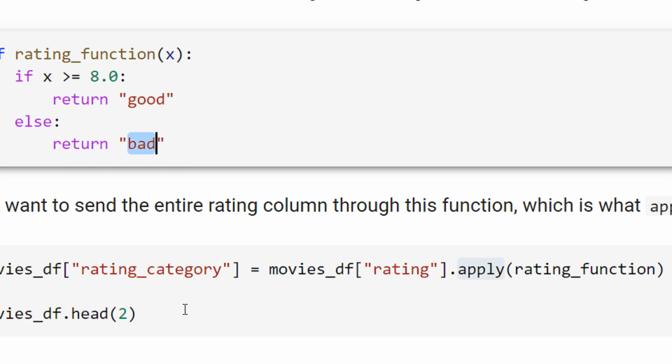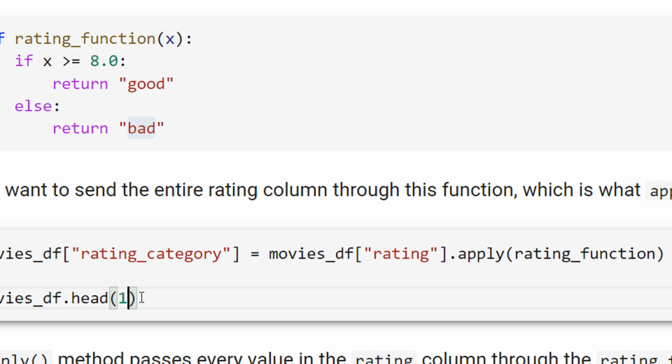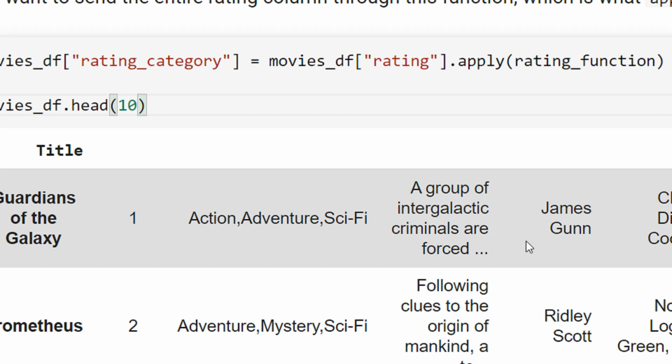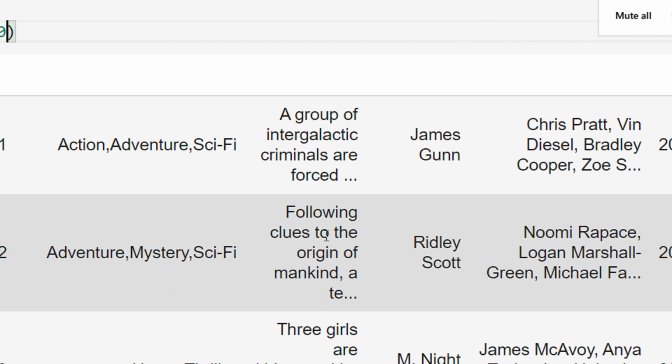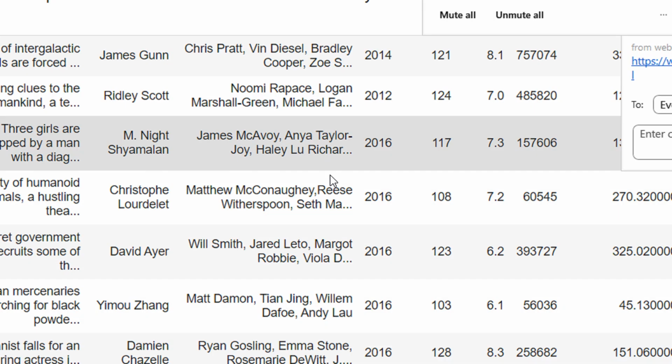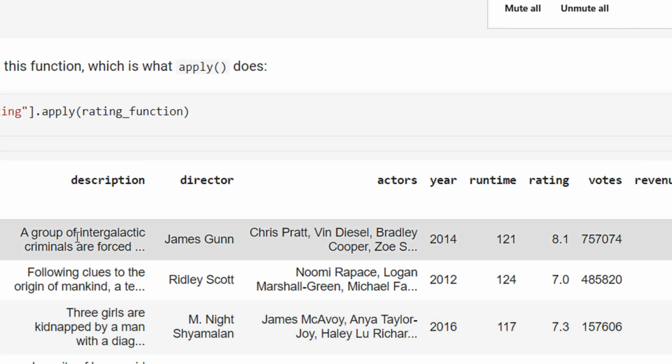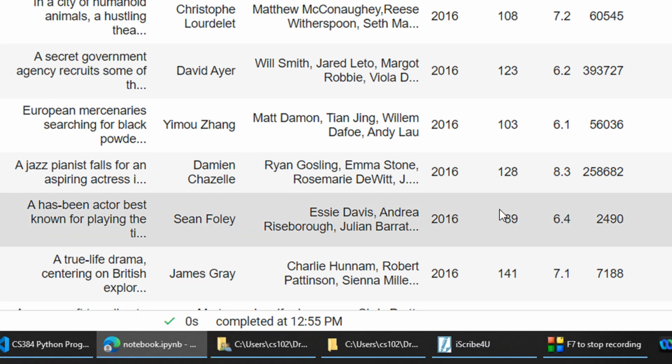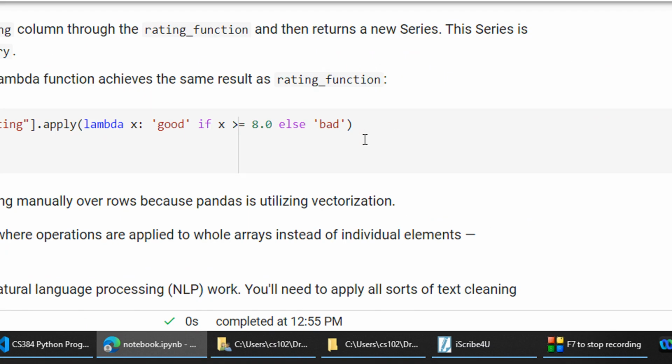Now you can just see, I will just show for head 10. So now instead of rating, you will see this has gone to, okay, somehow my scroll bar is not showing here.